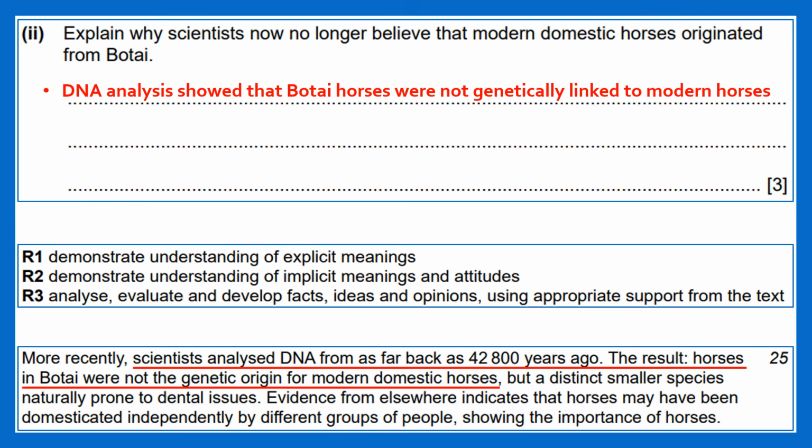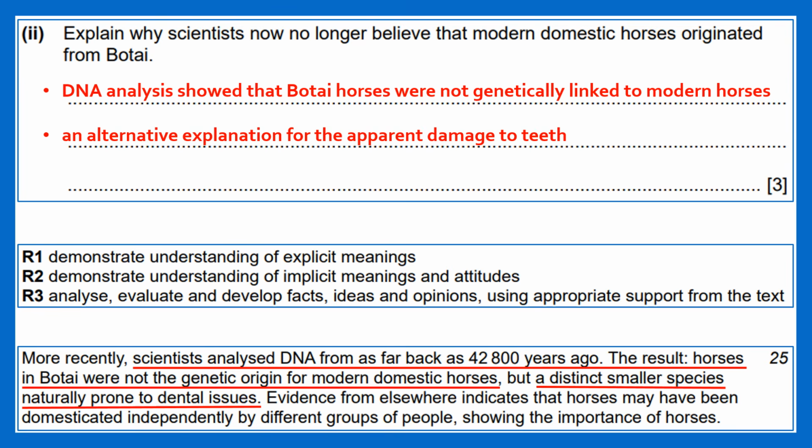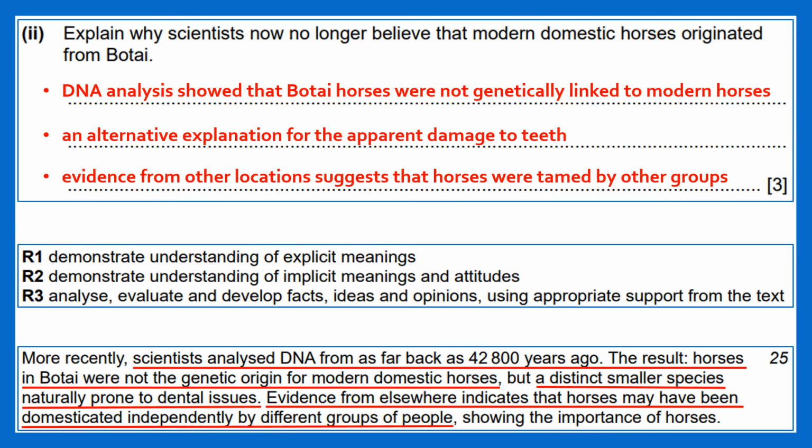The second detail in paragraph 5 also provides evidence that a distinct, smaller species was naturally prone to dental issues. From this, we can infer and analyze the second reason, an alternative explanation for the apparent damage to teeth. The third detail in the same paragraph further states that evidence from elsewhere indicates that horses may have been domesticated independently by different groups of people. From this, we can infer and analyze the third reason: evidence from other locations suggests that horses were tamed by other groups.